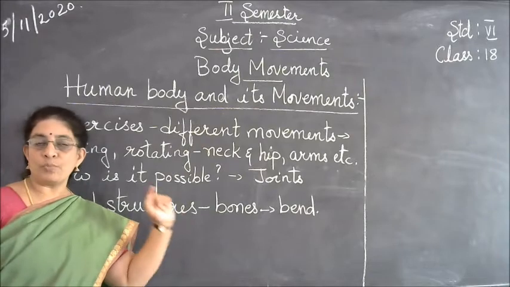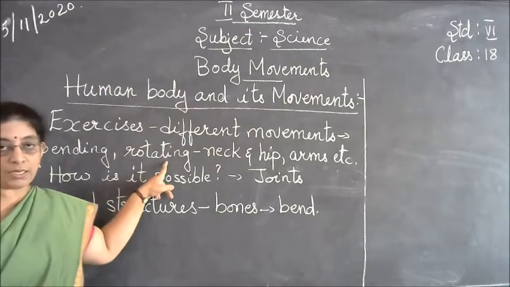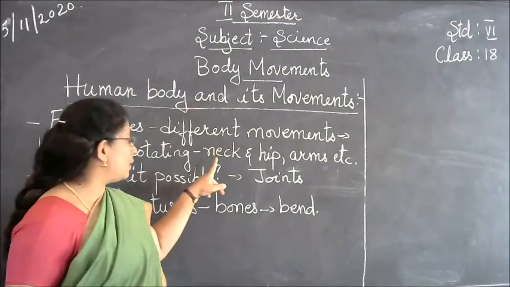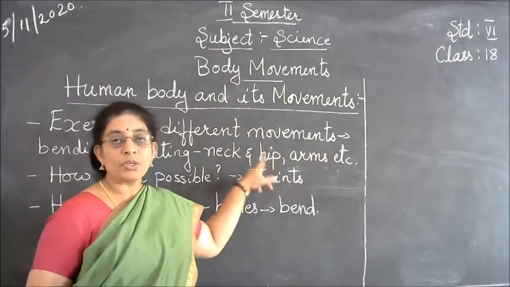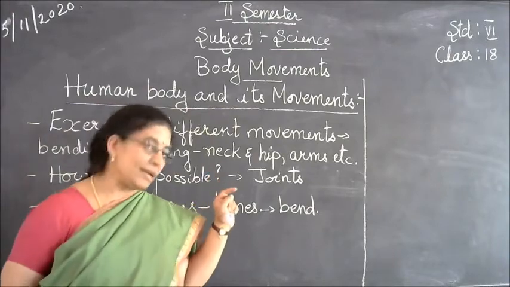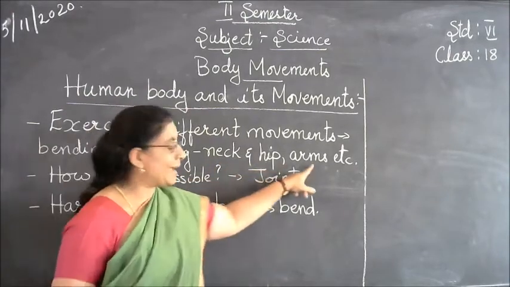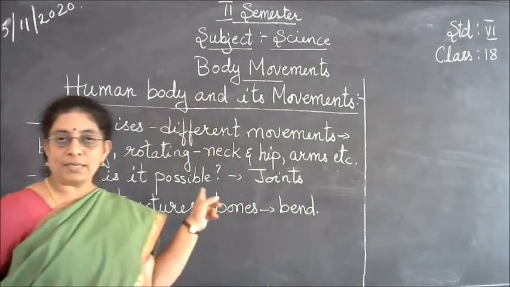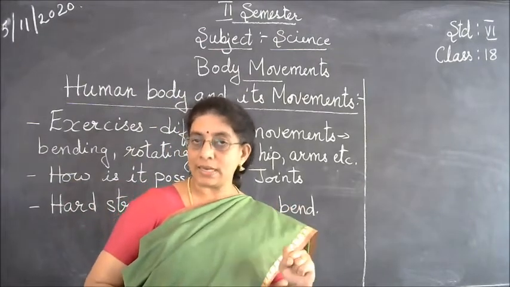Some common movements you find are bending and then rotating. Rotating means to keep moving round and round. So you rotate your head and your hip. How do you rotate your neck? You rotate your neck like this. You know how to rotate your hip, and then next you rotate your arms. So all these movements, how is it possible and why can it be done?